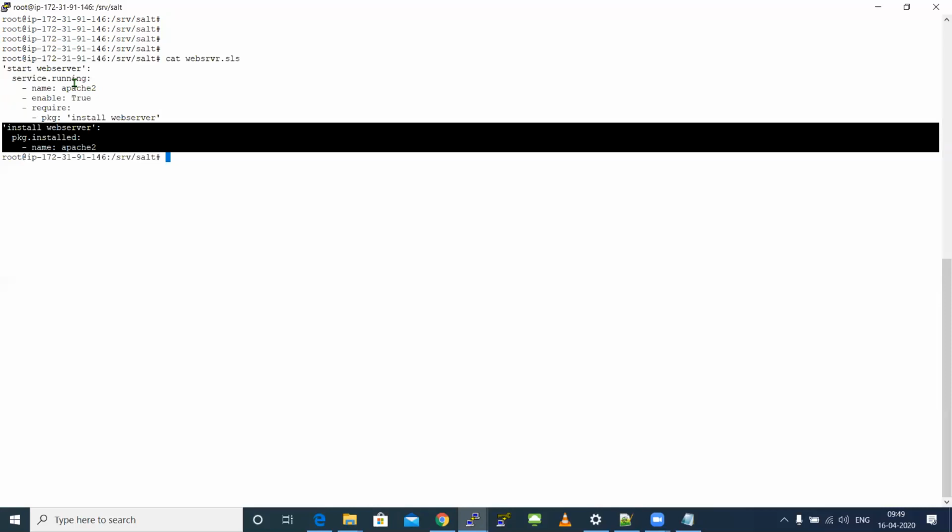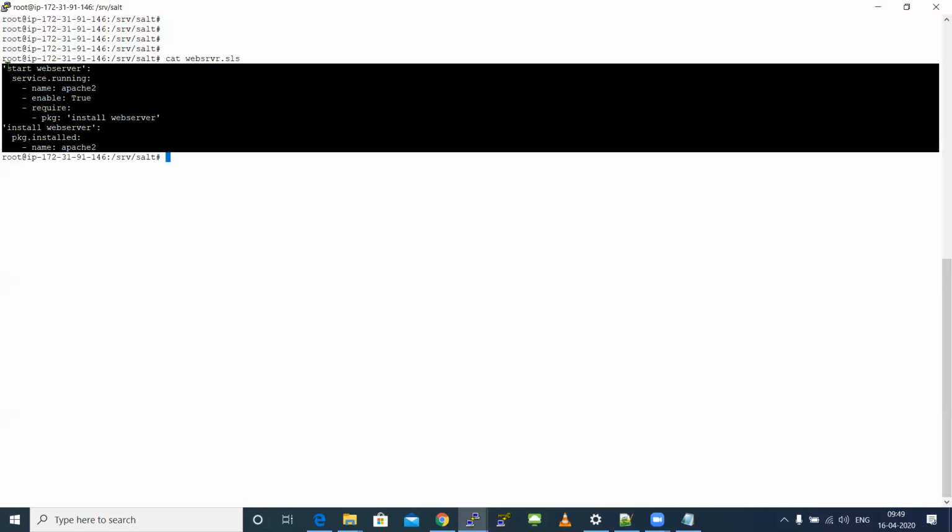Later, only the remaining function will get executed. Require is nothing but a prerequisite to avoid errors in your logic, because here it is a simple 5 or 6 line code. In real time, it is not going to be the same thing. It will be 150 lines or 200 lines of code. So to handle all the prerequisites simply, you can use this require function. That's why I wanted to teach you this.